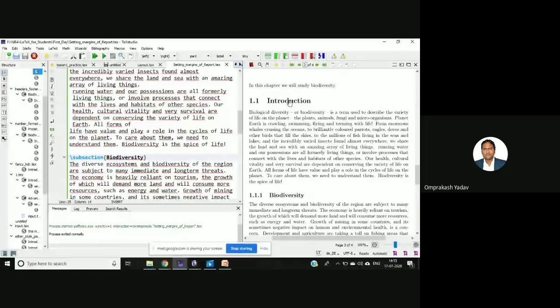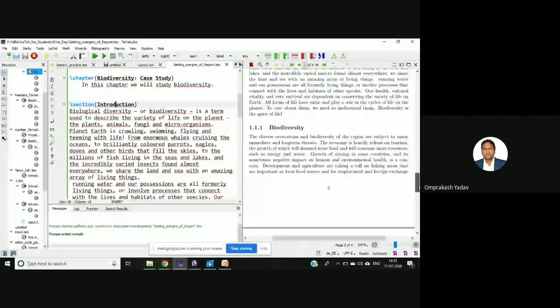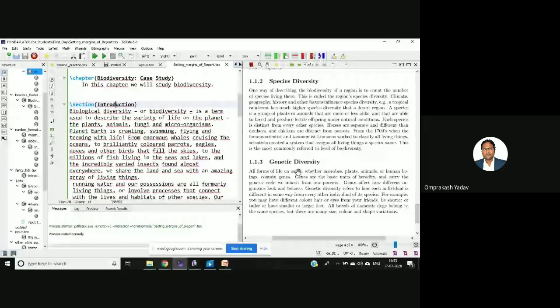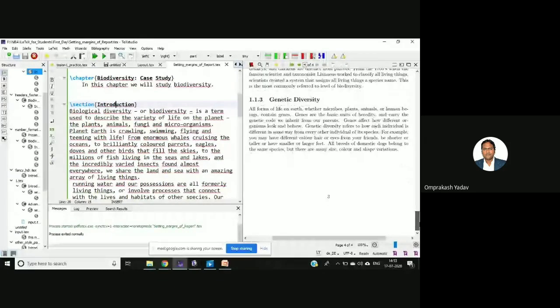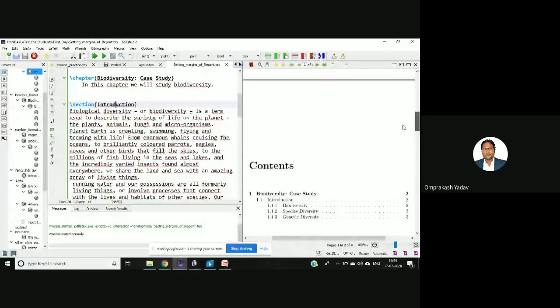So you can right click anywhere. For example, over here you go to the introduction part, and you can see the source code also. So in 1.1, there is 1.1.1 biodiversity. Then 1.1.2 species diversity, and then 1.1.3 genetic diversity. So these three subsections are available.